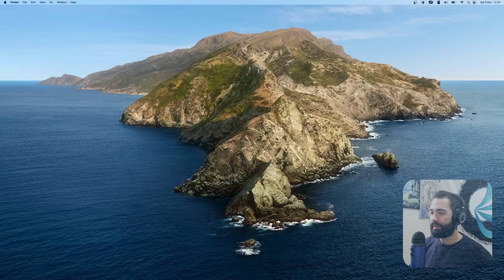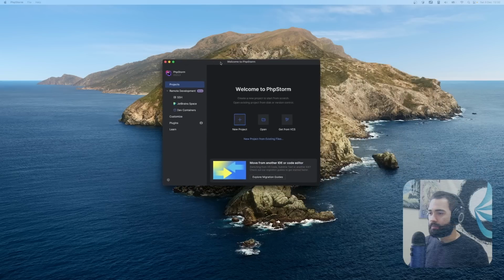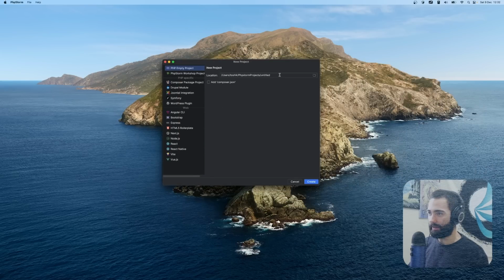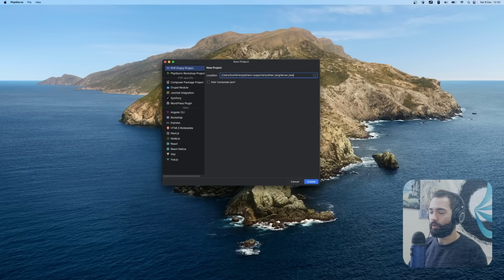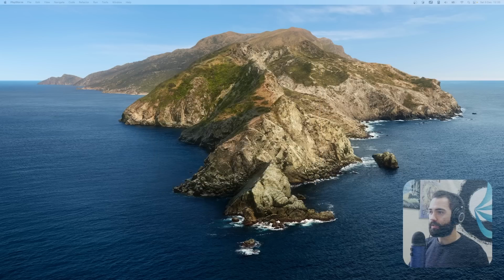PHP Storm is downloaded. Let's go ahead and get that. Everything's spawning on a different screen, so do not import settings. That is going to be okay. Hopefully what I'm praying on is PHP Storm is going to hold my hand and basically go like, you don't have PHP installed. How about you install PHP? And I'm going to be like, oh man, thank you very much. And we'll call this a Laravel app, okay? Let's go ahead and create.